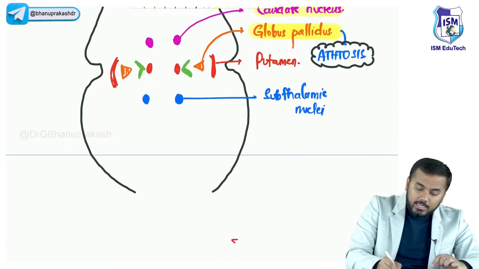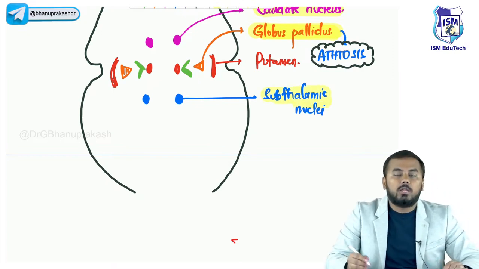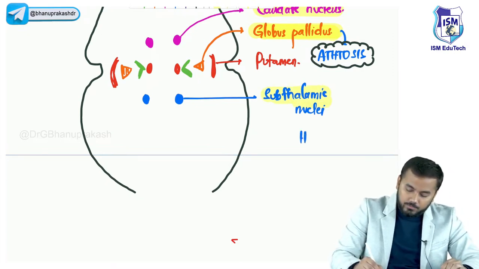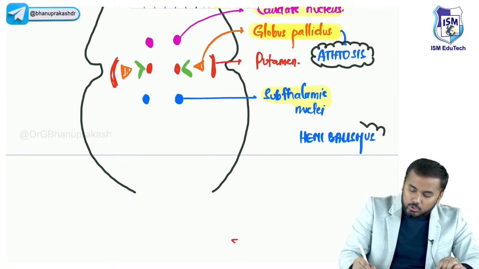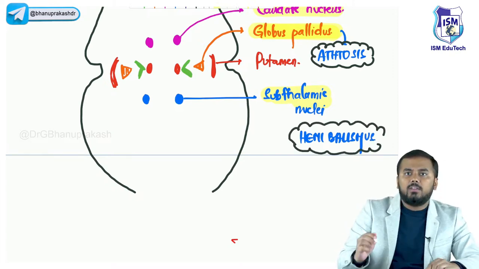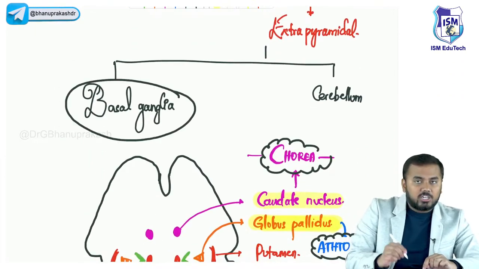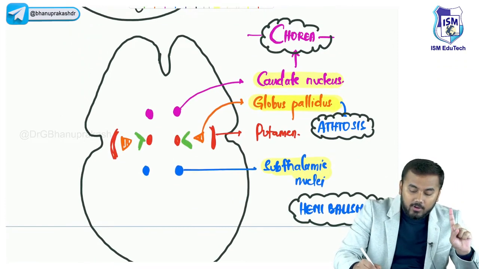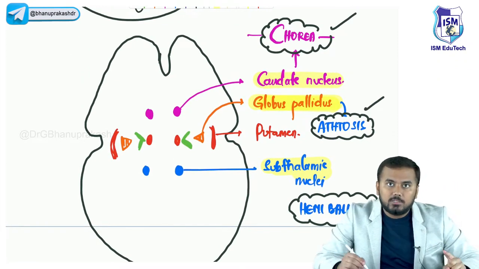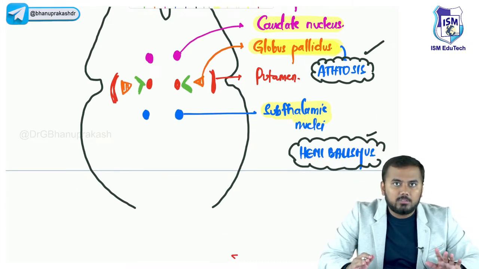And next important thing is if there is damage to subthalamic nuclei, this would lead to a condition called hemiballismus. So can I tell like this that if the patient has non-spastic palsy, meaning basal ganglia structures are damaged, this would lead to two or rather three important conditions. One is chorea, one is athetosis, right? And there will also be conditions like hemiballismus, right?